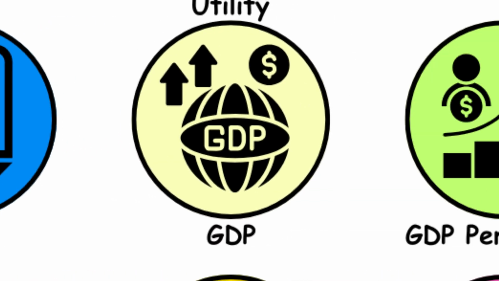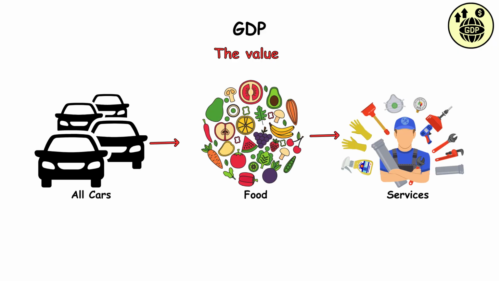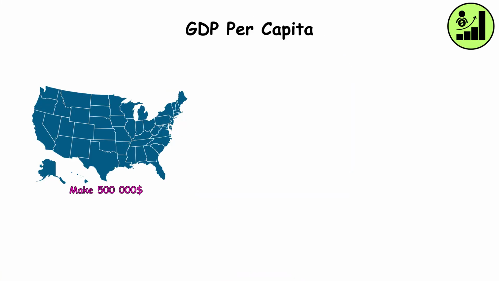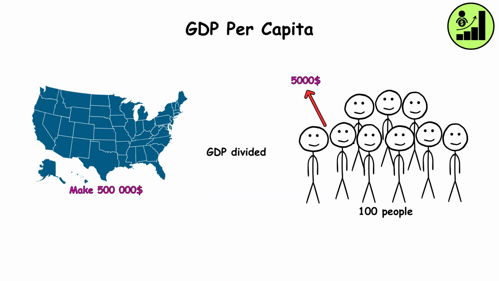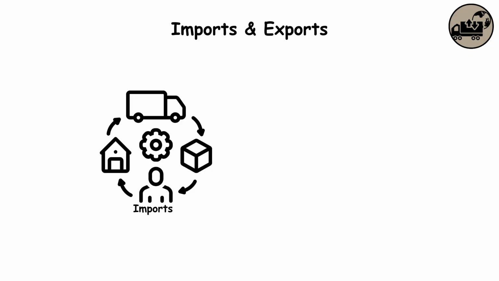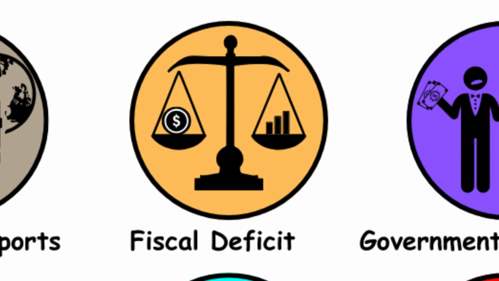Gross domestic product. The value of all goods and services produced in an economy in a year. GDP per capita. A country's gross domestic product divided by its total population. Imports and exports. Imports are goods or services bought from a foreign economy, while exports are goods or services sold to a foreign economy.